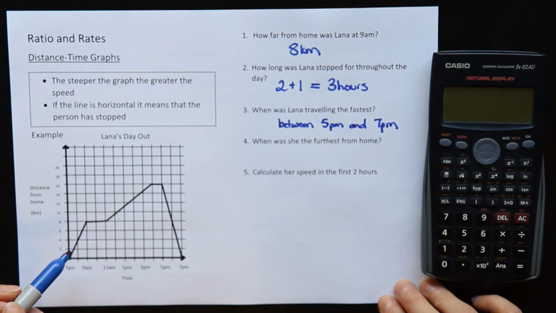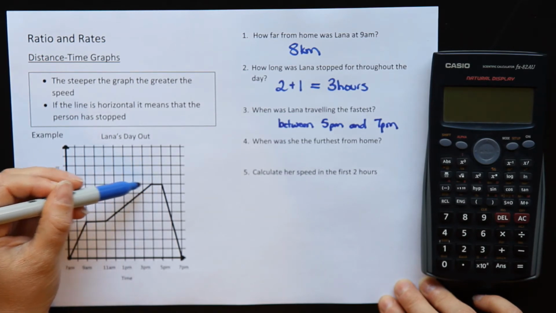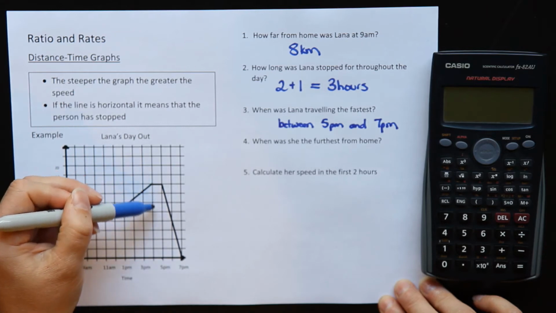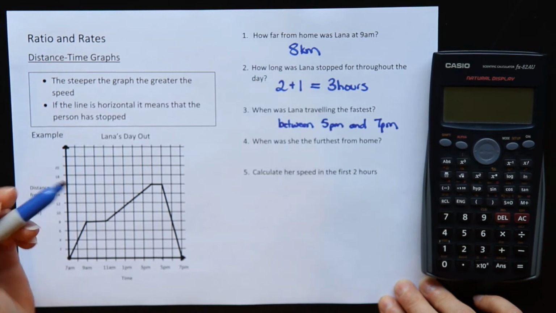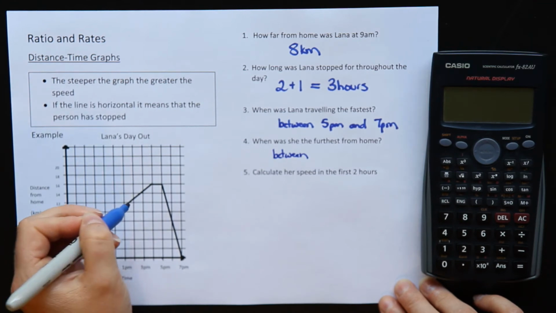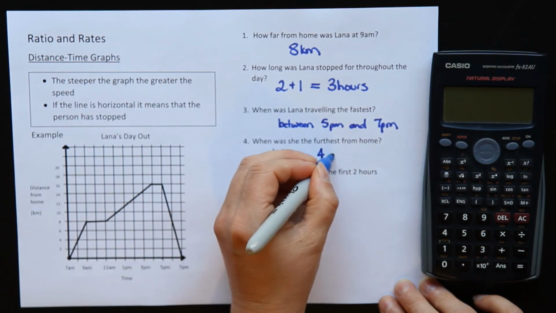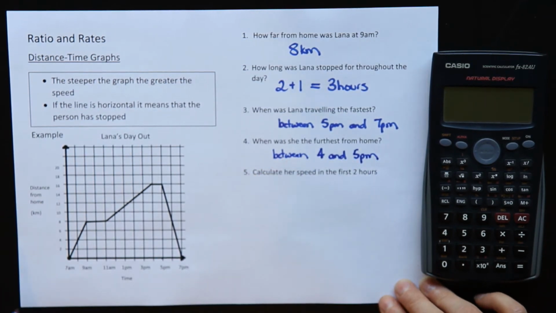When was she the furthest from home? Now each of these lines, she's getting further and further away because her distances are going up as she's coming across this way. This point here where she has her rest is the furthest she gets from home. She was the furthest from home, which was 16 kilometers away, between 4 and 5 p.m. and then she started coming home.